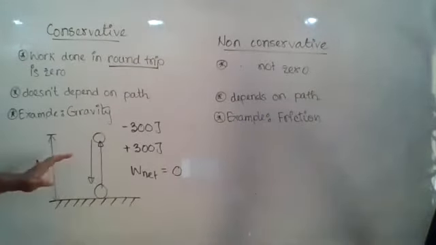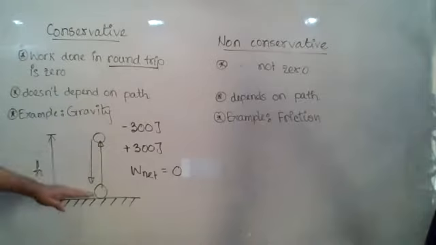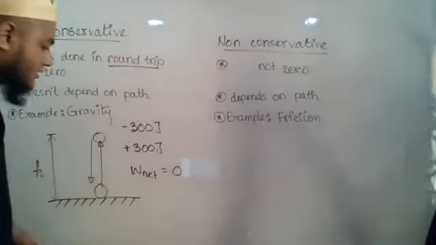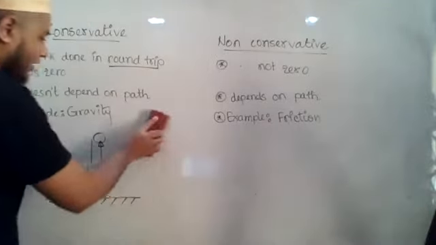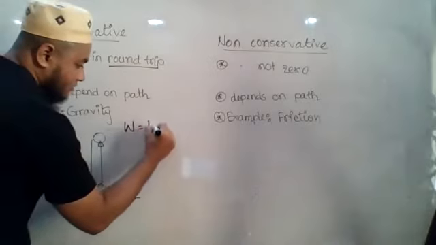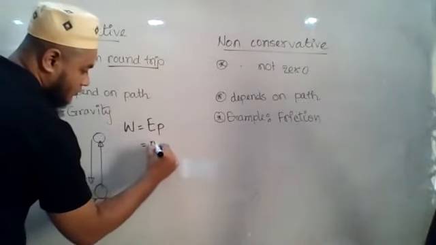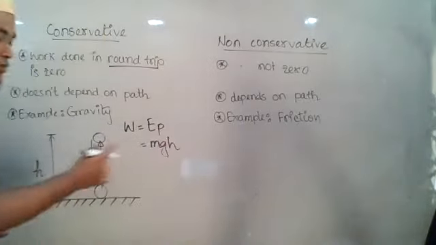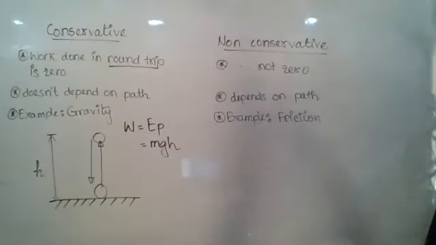We know how we calculate the work done whenever we lift a certain body to a certain height. How do we calculate the work done? We calculate the work done by potential energy, which is equal to mgh. Do you agree or not? Yes. Okay.